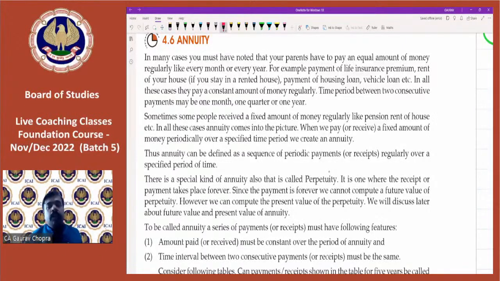Either we pay or our parents are paying the premium. So every year we are doing the same thing. We are paying the same amount at a certain date for each and every year. So such kind of payment is regarded as annuity.